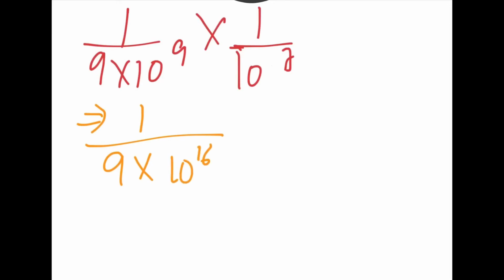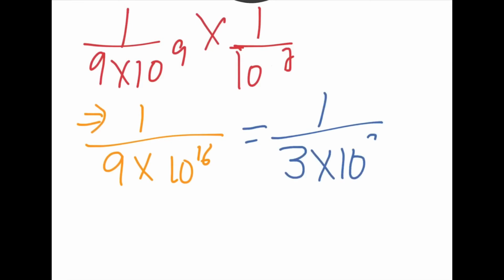Now one thing you already should know from your knowledge of squares and square roots, that 9 is 3 square, whereas 16 is 4 square. Now if I just write this expression as 1 upon 3 into 10 to the power of 8 whole square, can I do that? Yes, we can. 9 can be written as 3 square, that's fine. And 10 to the power 16 can be written as 10 power 8 whole square, because when the power is in multiply, these two will get multiplied to get 16. So I can write this easily like this. Is that fine? By the law of exponents.